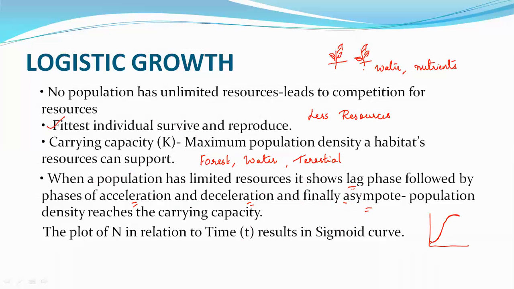Now, what are all these? When a population has limited resources, it shows a lag phase. This is the initial phase, where slow growth is taking place. Later it is followed by a phase of acceleration, also called the log phase. Here the population increases a little bit, and later it goes on to decrease a little bit.